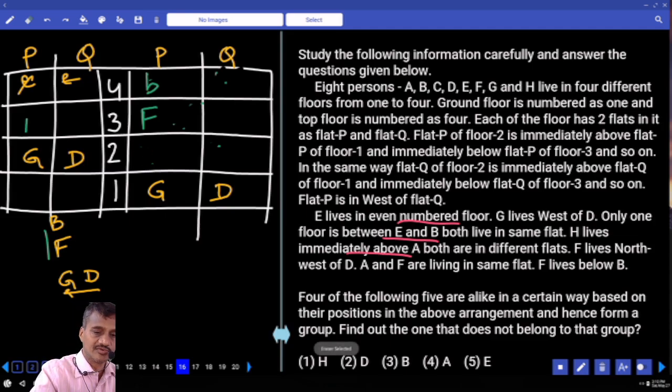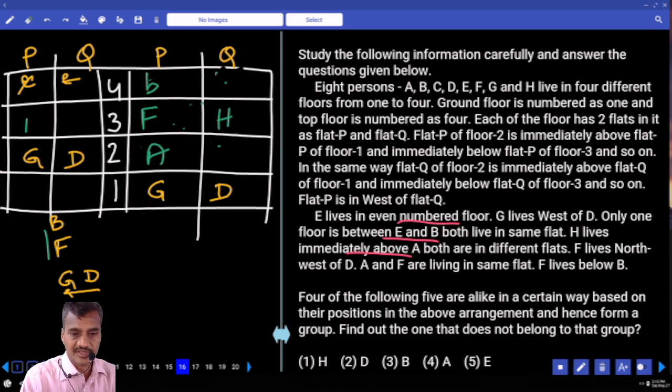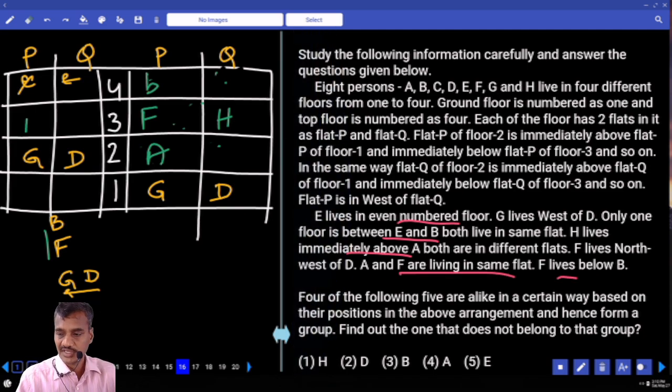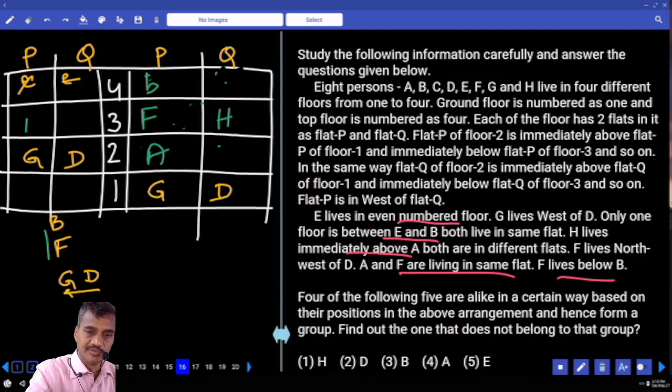Now if we cannot have E, then A is here, then H will be. Does it fit or not? Then A is here and H is here. A and F are living in the same flat. F lives below B and B is here. Then who is the person left over?